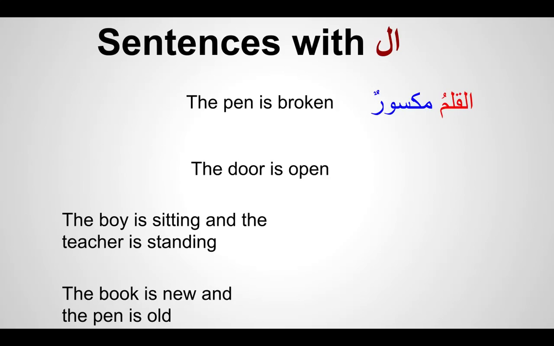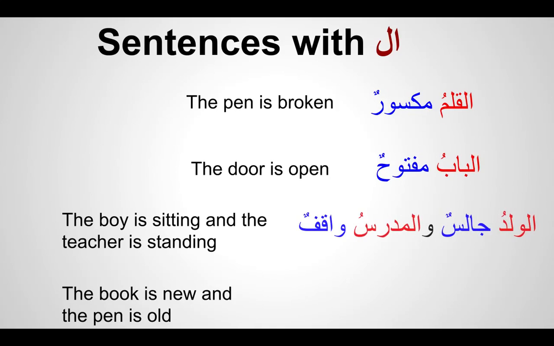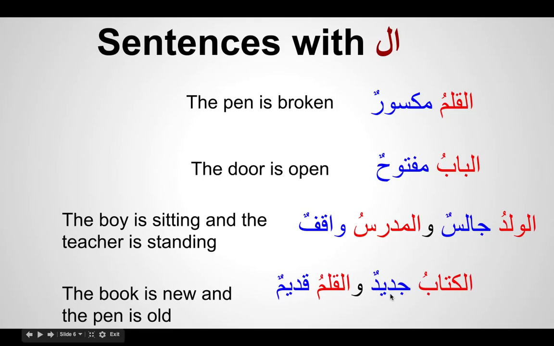For example, al-qalamu maksurun, the pen is broken. Al-babu maftuhun. Al-waladu jalisun wal-mudarrisu waqifun. The boy is sitting and the teacher is standing. And al-kitabu jadidun wal-qalamu qadimun, the book is new and the pen is old. If you see in all these sentences here, the mubtada begins with al, and what you notice here is a sign of dhamma. It is not fatha or kasra, it is a sign of dhamma.